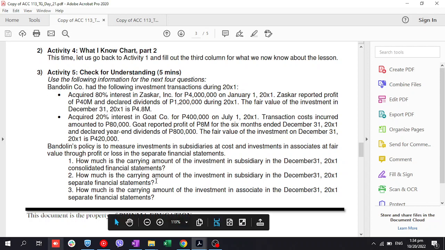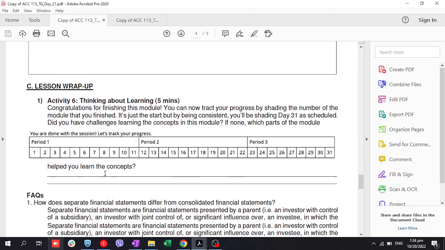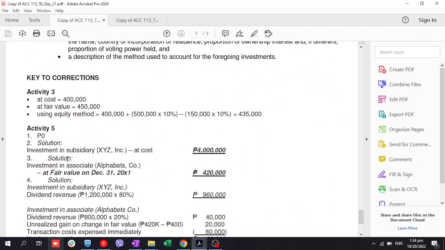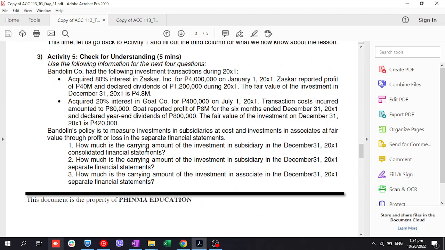Tandaan natin, 'di ba? Separate financial statement kasi ito, hindi consolidation, meaning sa parent na financial statement. Ano daw niya measured at cost. So syempre, kung magkano lang yung cost niya. Okay, no? Investment in subsidiary at cost. Hindi gagalaw yung fair value niya. Okay? Kung ano kasi yung sinabi sa problem, yun yung gawin natin.